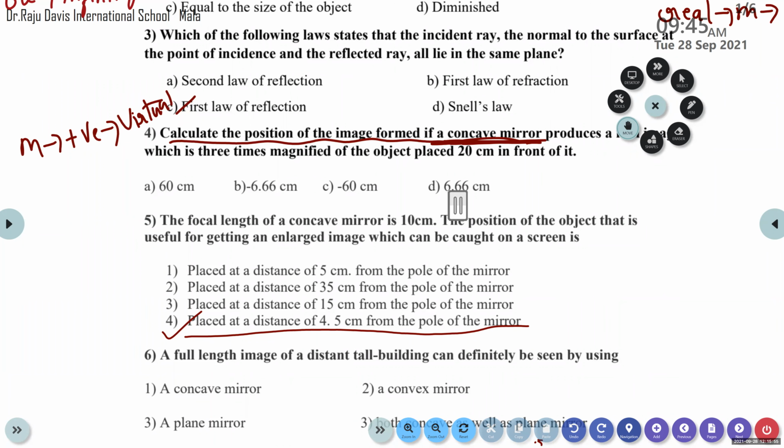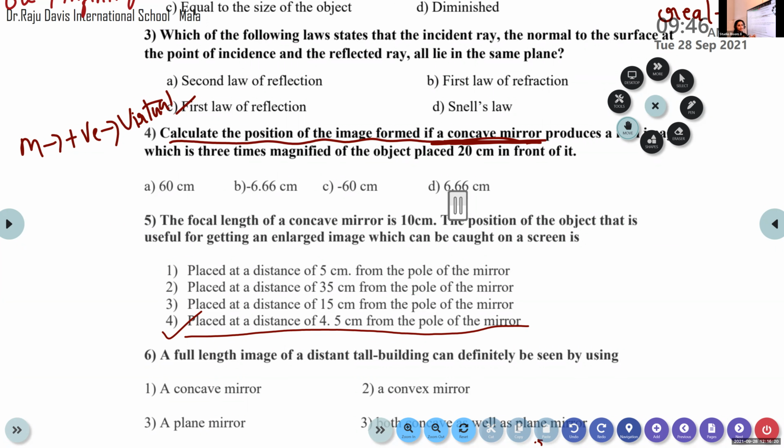Okay, let me check. In some textbooks, when I refer to other textbooks, the first law defines the incident ray, reflected ray, and normal ray. After that, in the second law, they give the relation between the angle of incidence and the angle of reflection. Anyway, let me check and say.